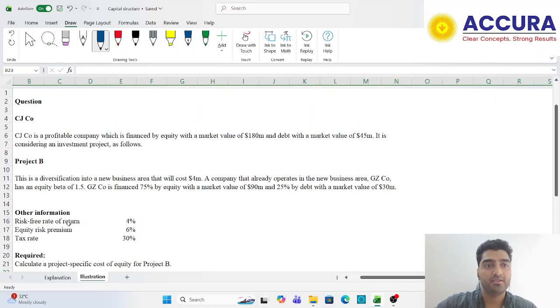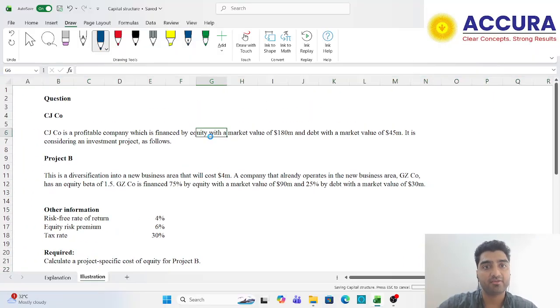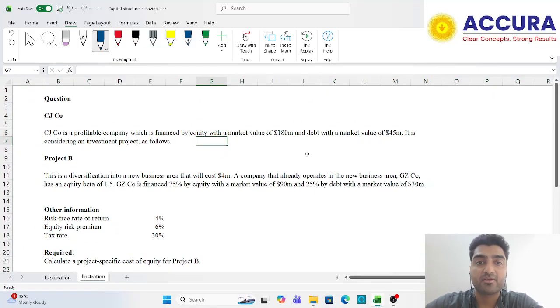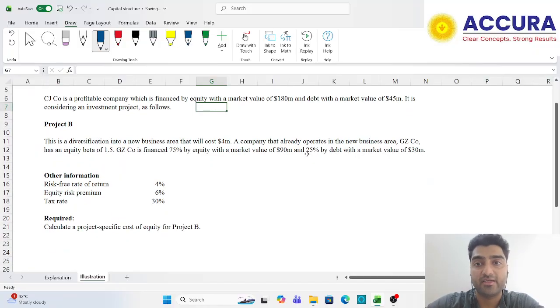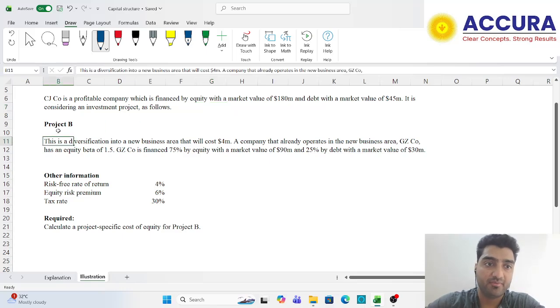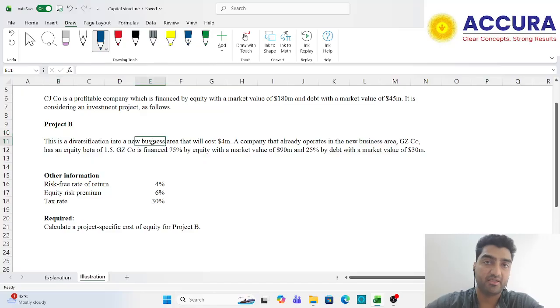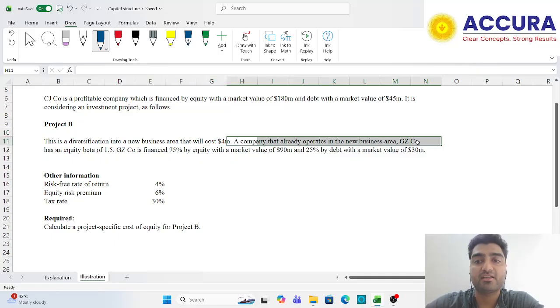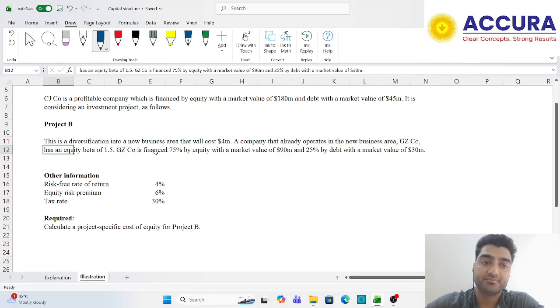Now CJ company is a profitable company which is financed by equity with a market value of 180 million and a debt with a market value of $45 million. Now it is considering an investment project as follows. Project B, now this is a diversification into a new business area that will cost $4 million. A company that already operates in the new business area, GZ company, has an equity beta of 1.5.